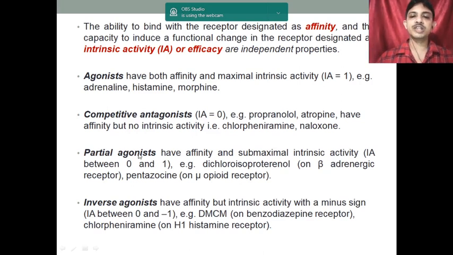Partial agonist: similar to the agonist, their intrinsic activity is more than 0 but less than 1, and this is the pentazocine type of drug. Inverse agonist: in between 0 and -1. That means in the minus direction, because it produces the opposite effect. Clear? Opposite effect. That's why we are denoting it with the minus sign. So it is in between 0 and -1. These are the different definitions which we are going to use later on.